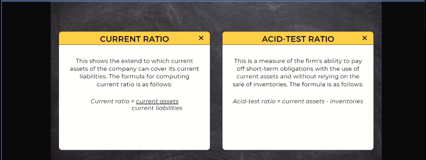However, acid test ratio is a measure of the firm's ability to pay off short-term obligations with the use of current assets and without relying on a sale of inventories. The formula is acid test ratio is equal to current assets minus inventories.